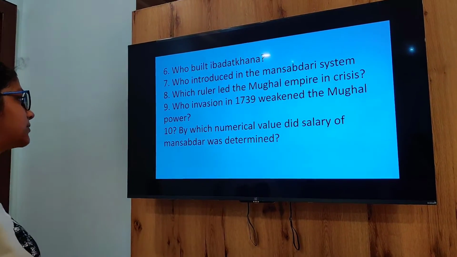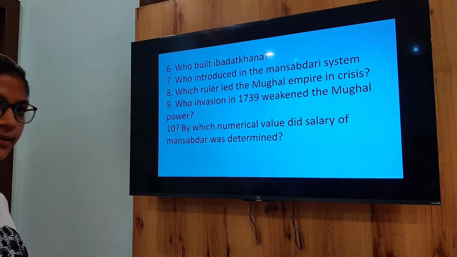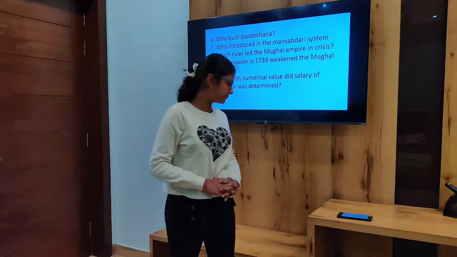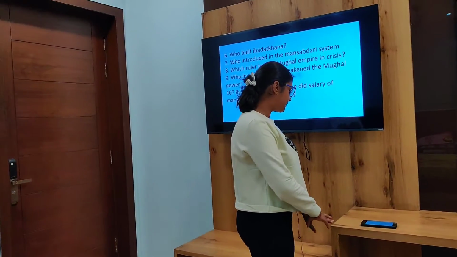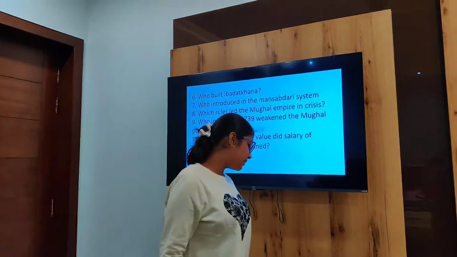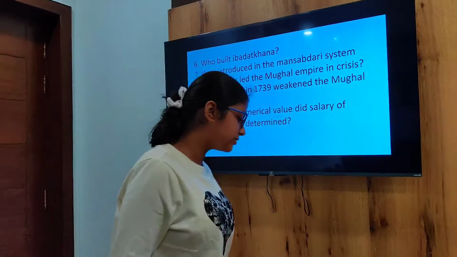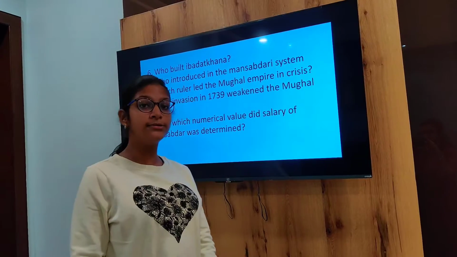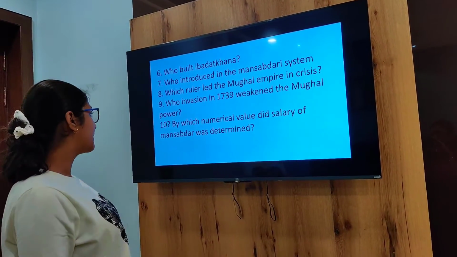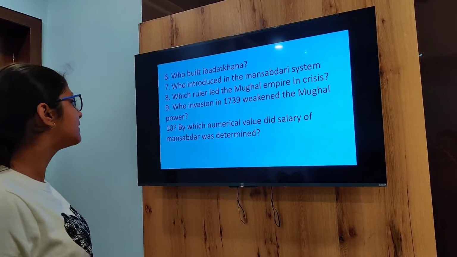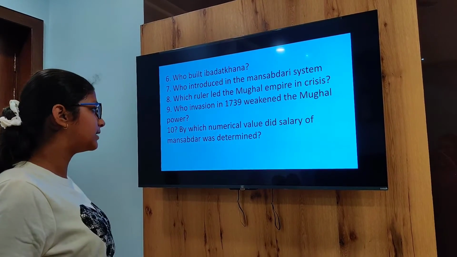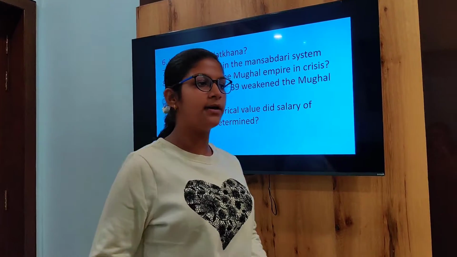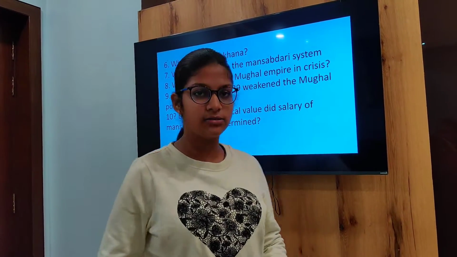Now let's move on to the sixth question. Who built the Ibadat Khana? The Ibadat Khana is at Fatehpur Sikri. And seventh, who introduced the Mansabdari system? Which ruler introduced the Mansabdari system? Now the eighth question is, which ruler led the Mughal Empire into crisis? This means after which ruler the Mughal Empire was going to decline soon.